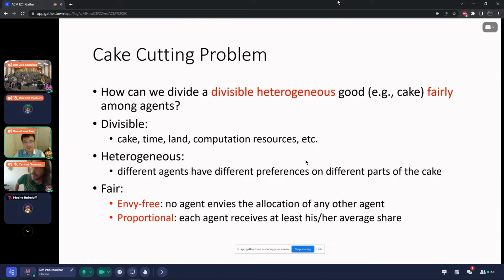Now, I just mentioned fairness, and there are two typical types of fairness notions that have been studied extensively in the previous literature. Envy-freeness says that no agent should envy the allocation of any other agent. And proportionality says that each agent receives at least his or her average share.